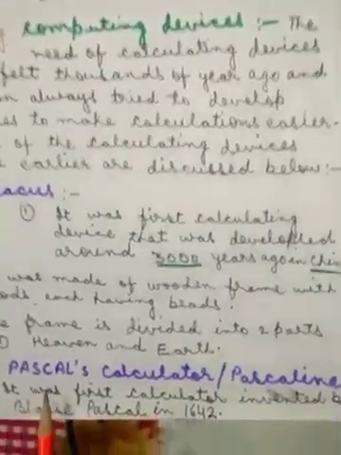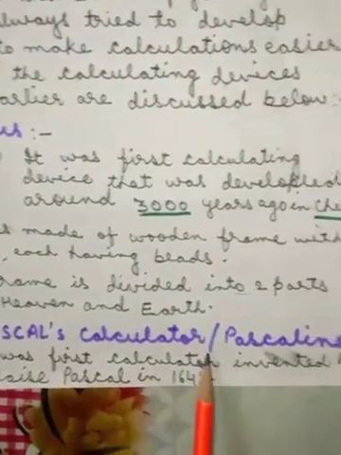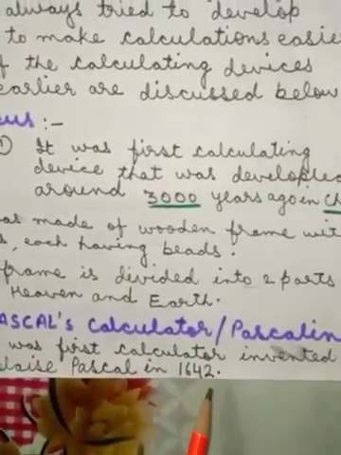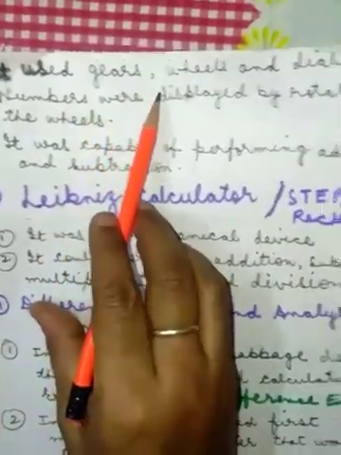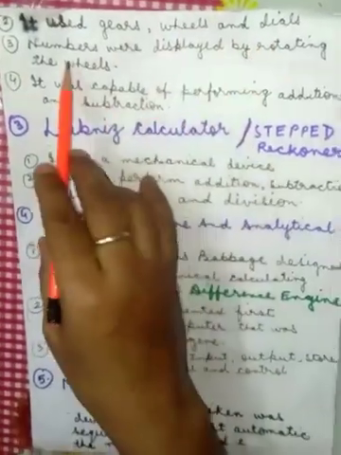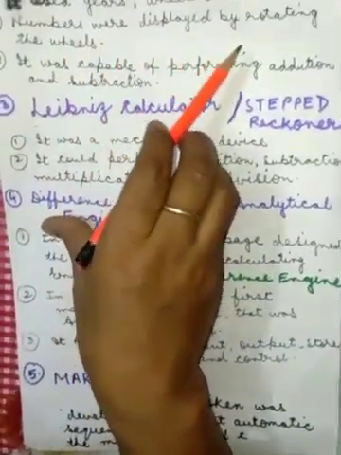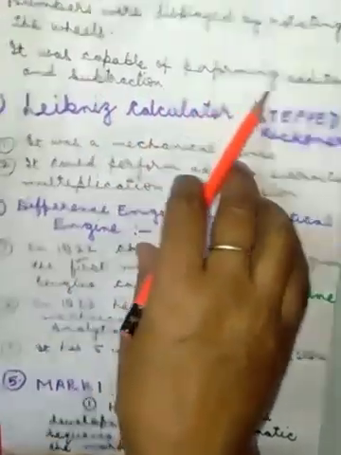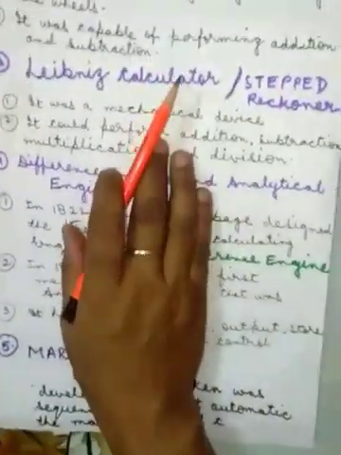The second is Pascal's calculator or Pascaline. It was the first calculator invented by Blaise Pascal in 1642. It used gears, wheels and dials. Numbers were displayed by rotating the wheels. It was capable of performing addition and subtraction.